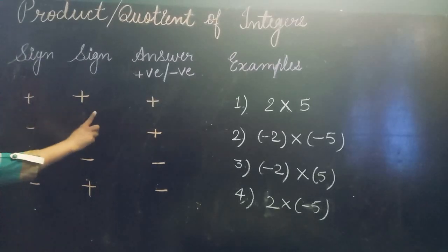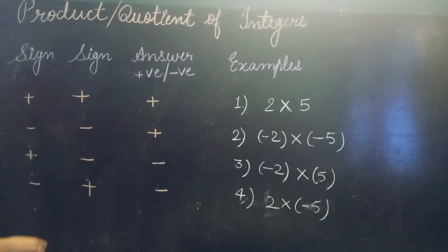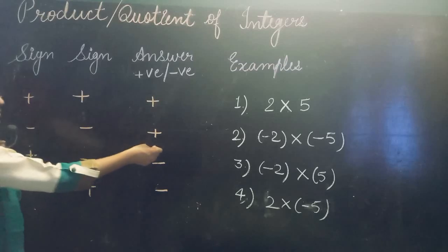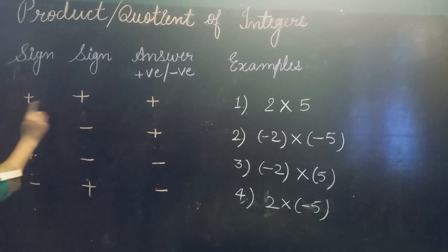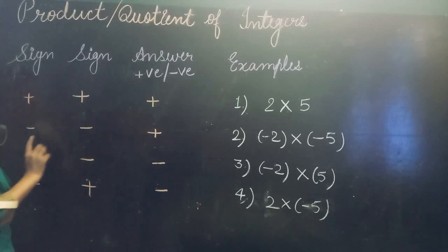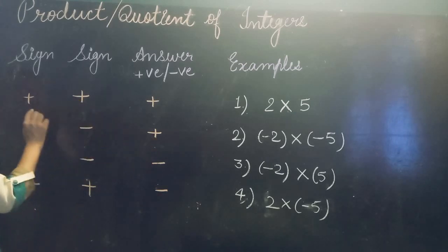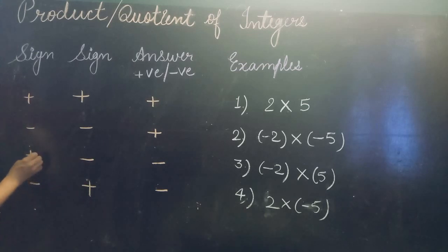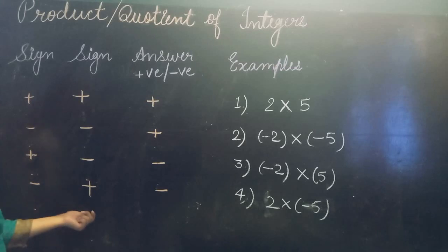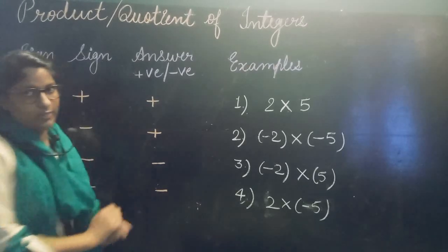So when both are positive, the answer will be positive there. If both are negative, the answer will be positive. In short, you can say if we are having similar signs, the answer will be positive there. Similar sign, you can say minus minus plus, plus plus plus. Okay. When you are having different signs, plus minus or minus plus, the answer will be negative there.